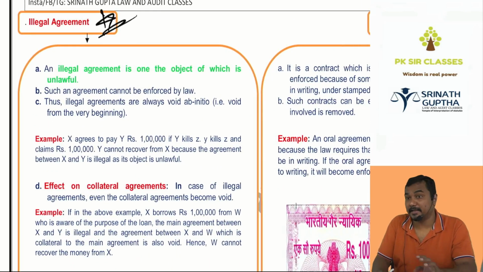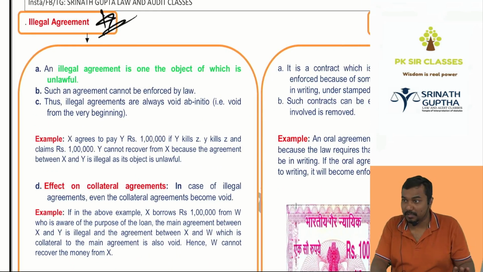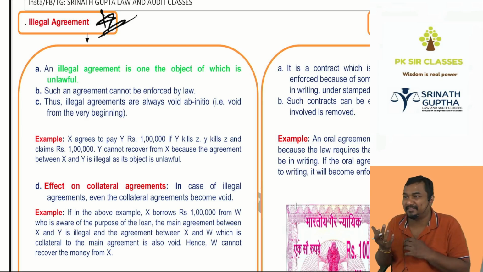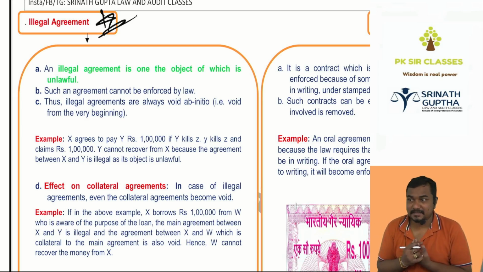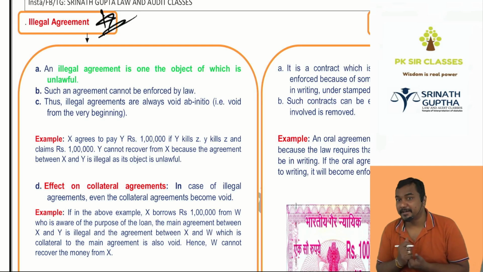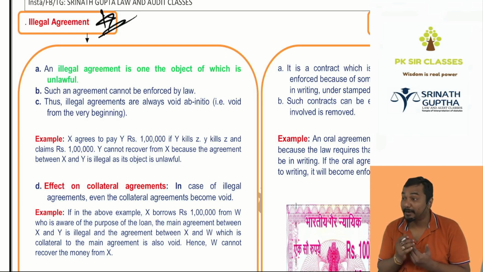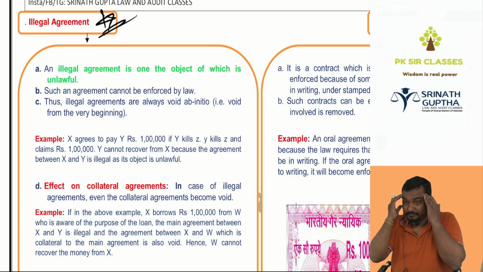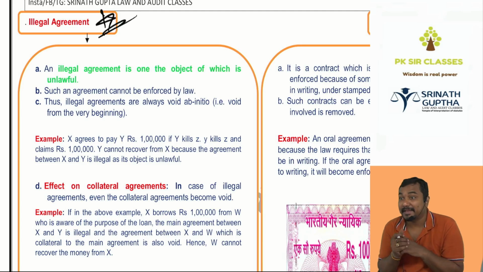Next, illegal agreement. It has come once or twice in the exam, beta. Here, the main objective of the agreement will be to do illegal activity. Which activity? Drugs, guns, women, murder, rape, human trafficking. Guilty mind will be there. Bad intention will be there. Criminal cases.